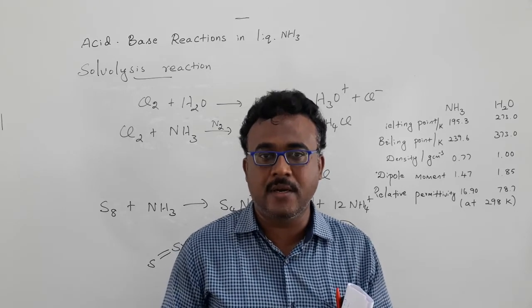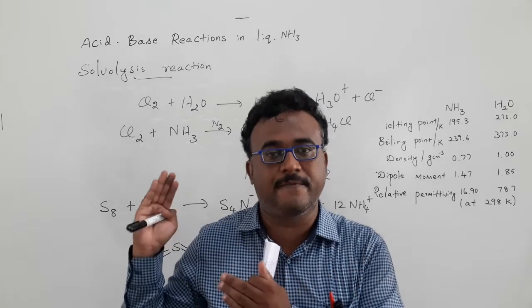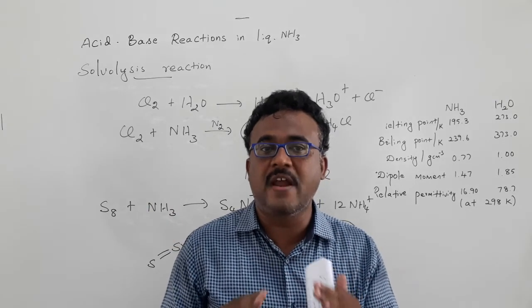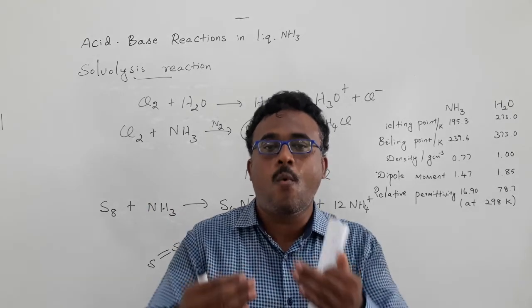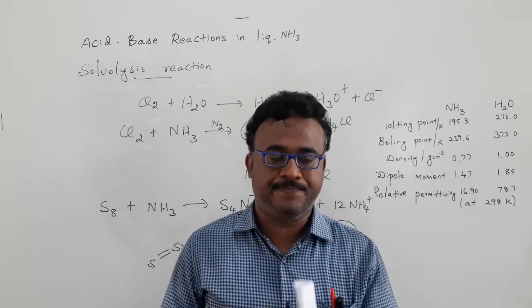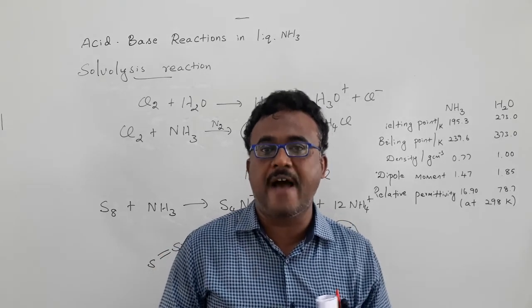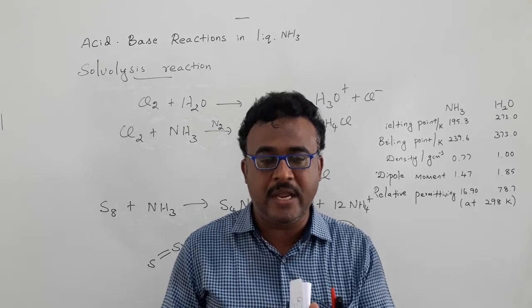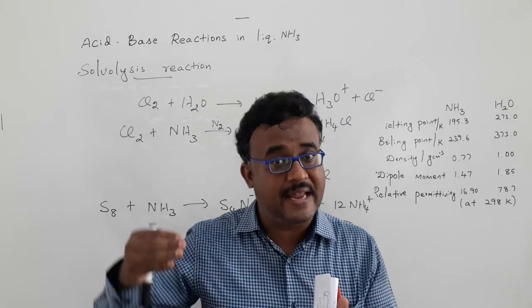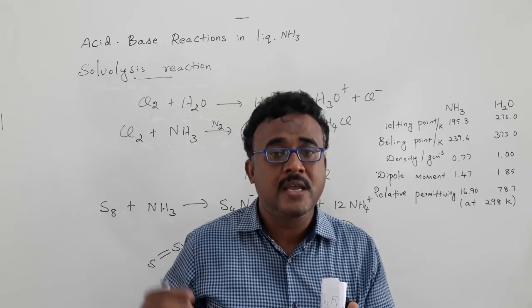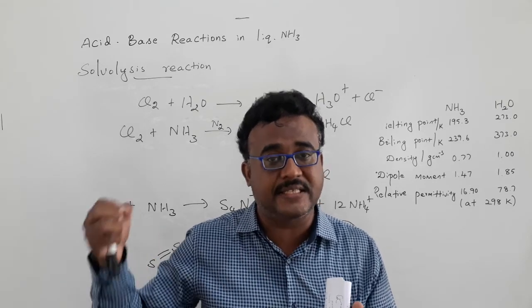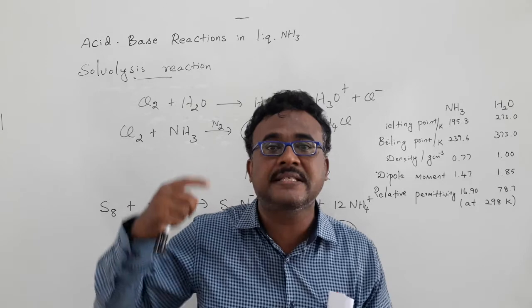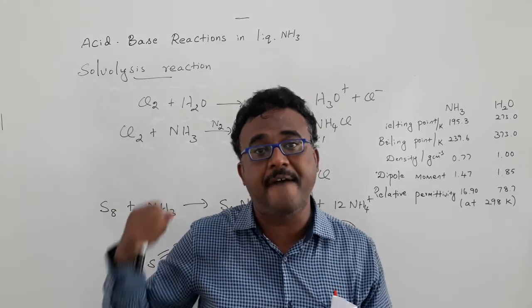So we have seen some dissimilar reactions when changing the solvent from ammonia to water. We also observed the leveling effect, because of the basic property of ammonia, where even weak acids such as acetic acid can enhance their acidic properties.